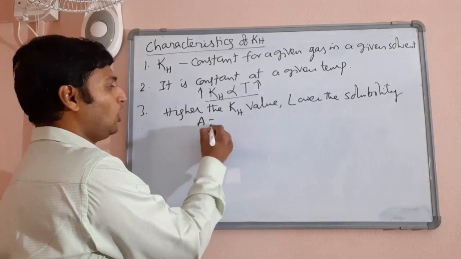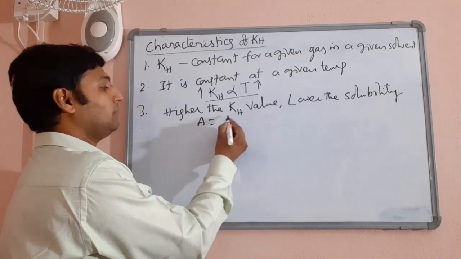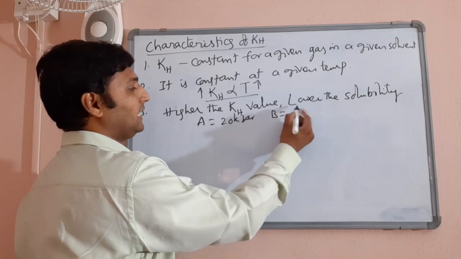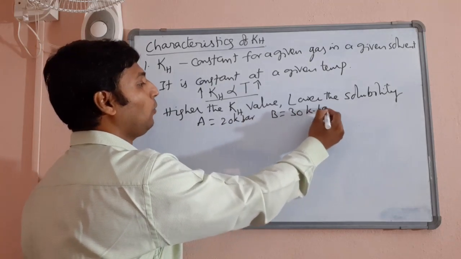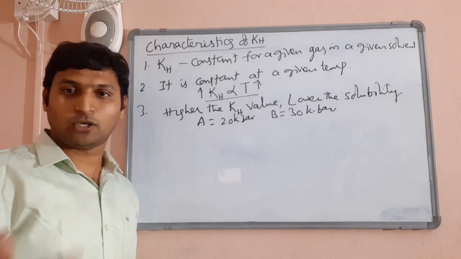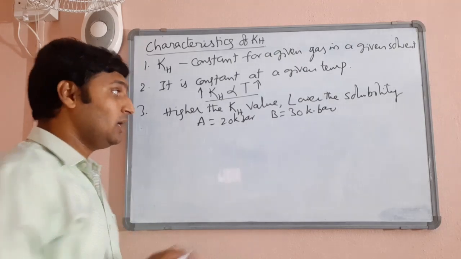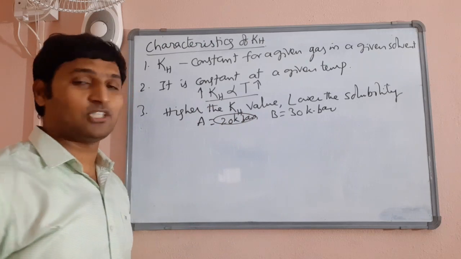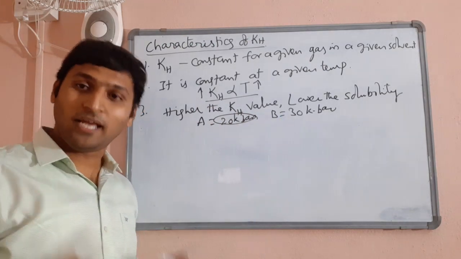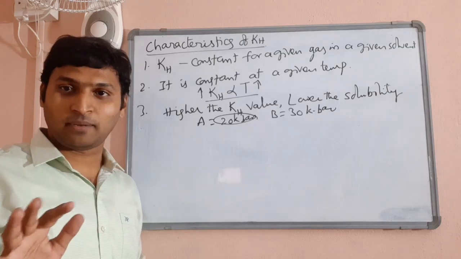Say, there is a gas A whose KH value is some 20 kilobar. There is a gas B whose KH value is some 30 kilobar. Which gas is more soluble in that particular liquid at that particular temperature, they will ask you. So the one having lower KH value will be more soluble, the one having higher KH value will be less soluble. Very commonly asked question.